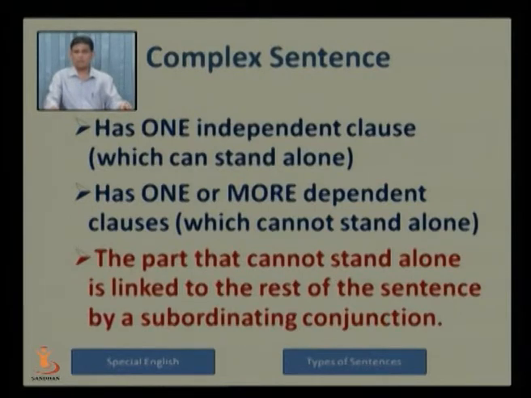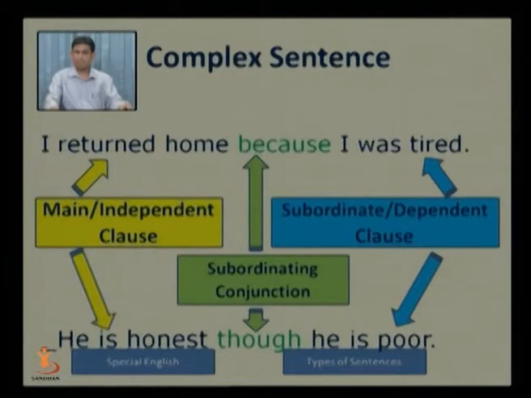The first one, the main clause, is an independent clause. The remaining clauses are subordinating clauses. So the conjunction we use here is called a subordinating conjunction. The chart shows: I returned home because I was tired.